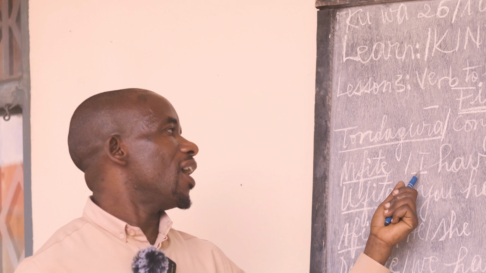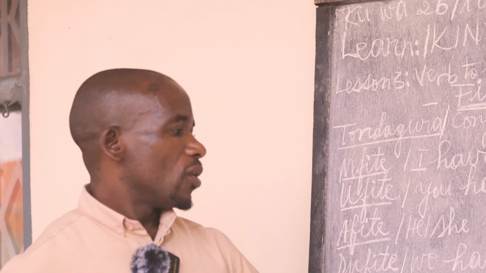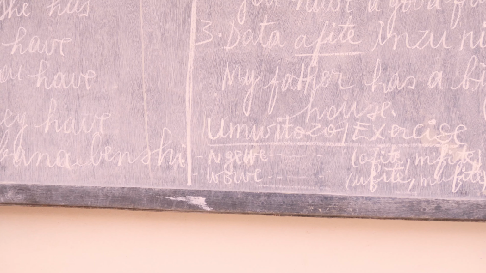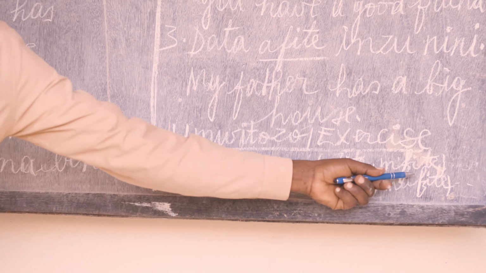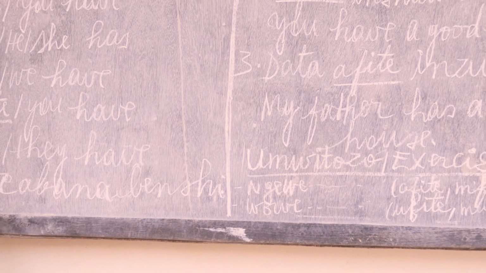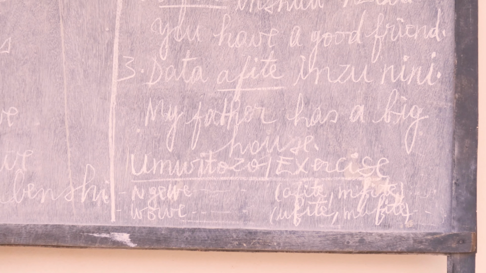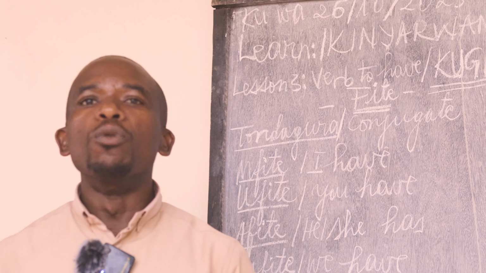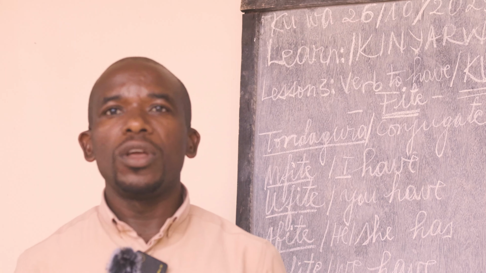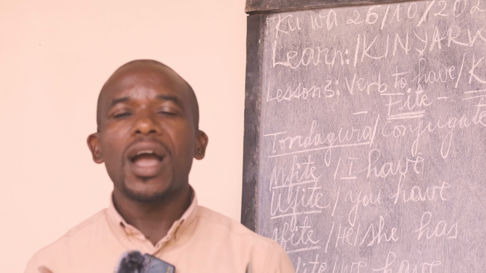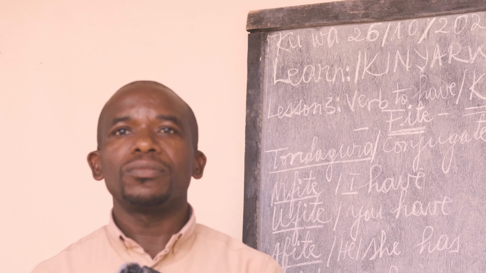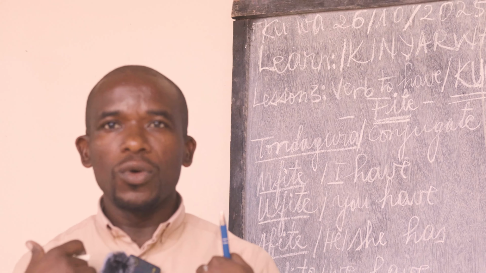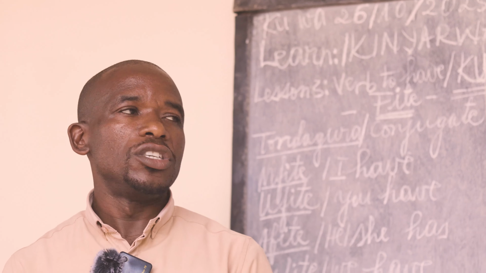Mfite comes with the I. When we have njewe, it stands for me in English. Now, in that case, we shall use mfite. You can add a noun and make a sentence. For example, njewe, mfite umugisha. I have blessing.